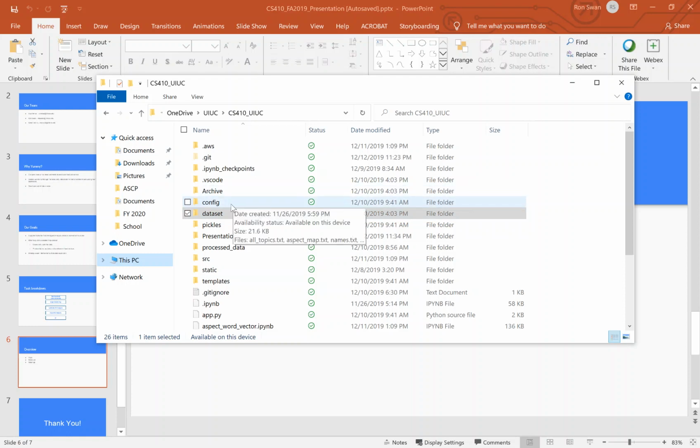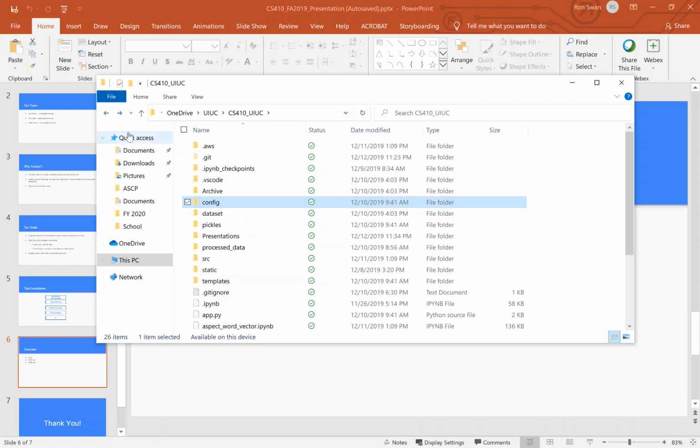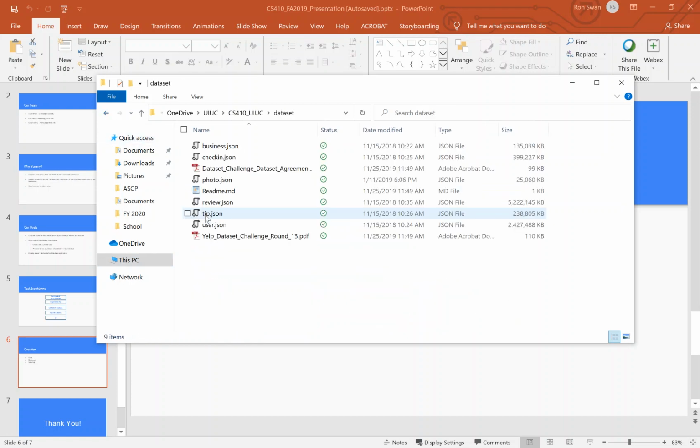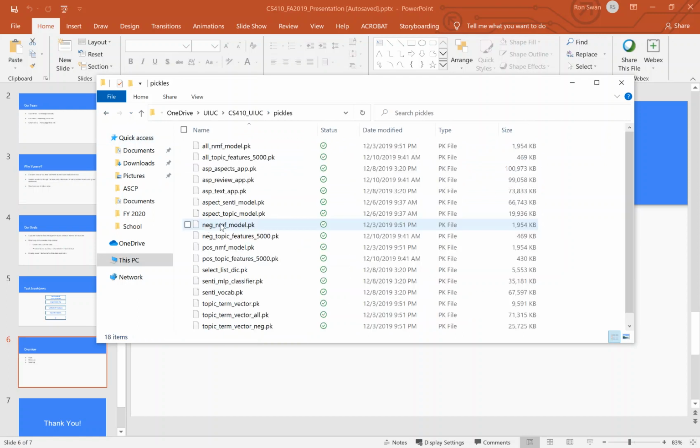So here's the file structure. Here we have the stop words, the topic maps, and the topic lists. Our raw data set, and as you can see, it's very large, and I'll cover that more in a second. Our pickle files, which contain the word vectors as well as the models.